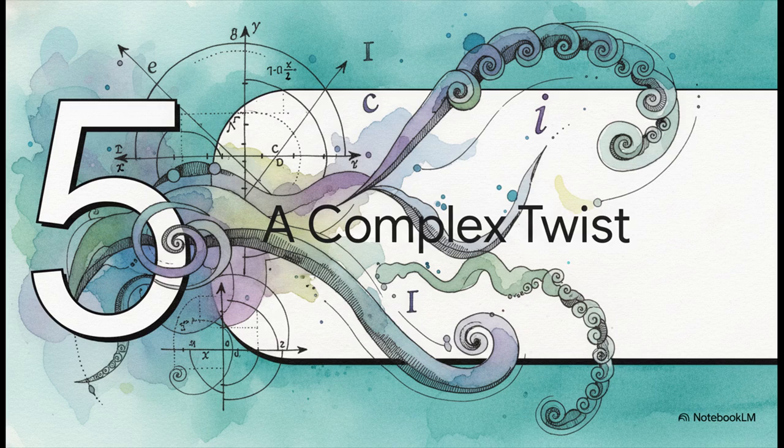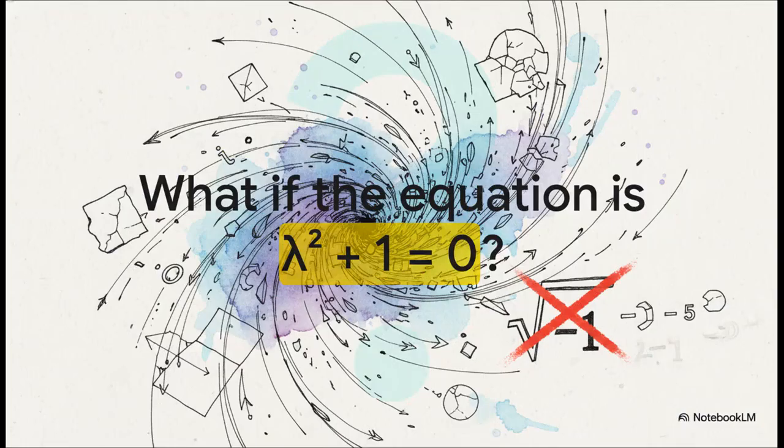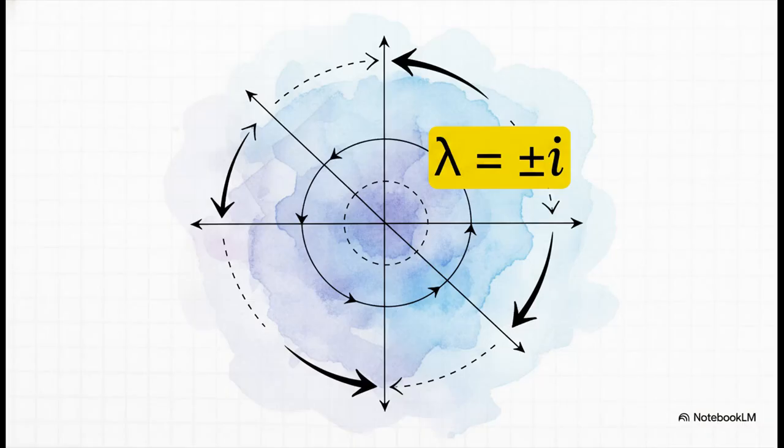But what happens when the math takes an unexpected turn? What if our characteristic equation doesn't give us those nice real number solutions? So just imagine for a second, you go through this whole process, and your characteristic equation simplifies down to this: lambda squared plus 1 equals 0. If you try to solve this, well, you run into a problem. There are no real numbers that, when you square them, give you negative 1. Here, the solutions are imaginary numbers, positive and negative i. So what on earth does that mean?